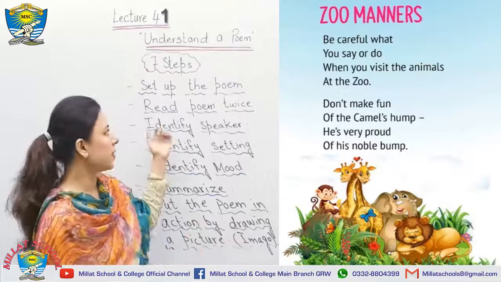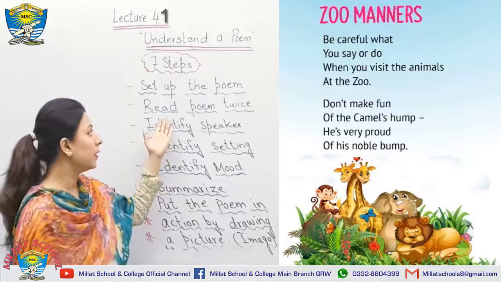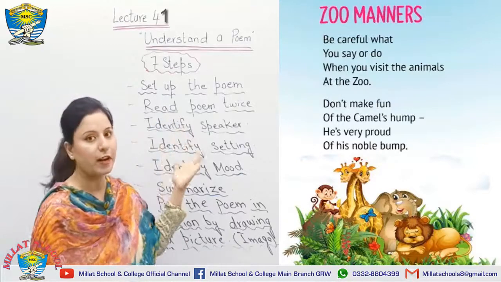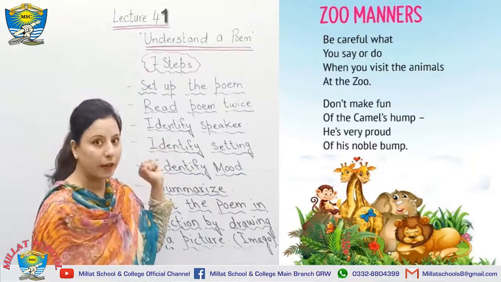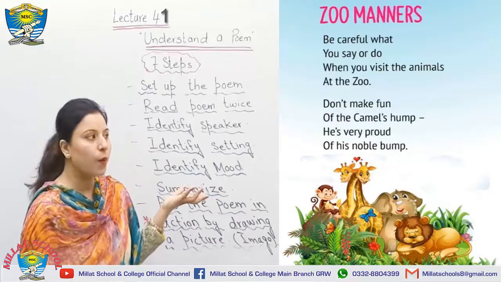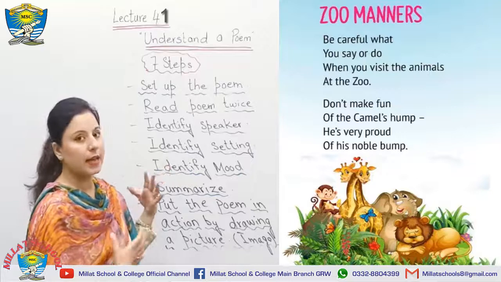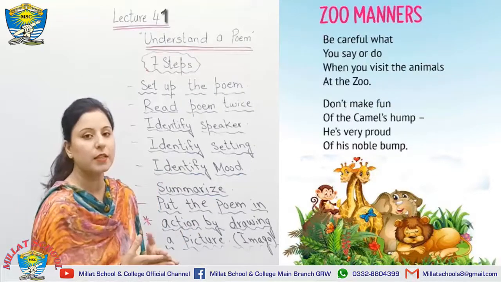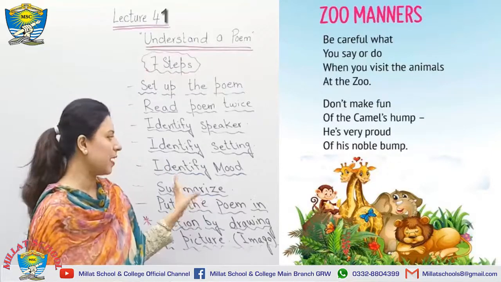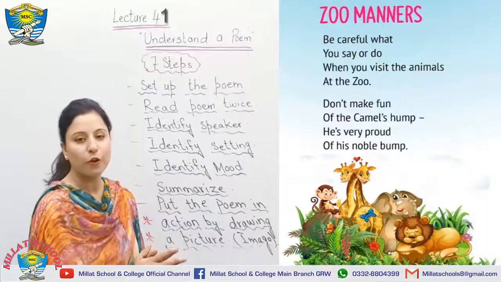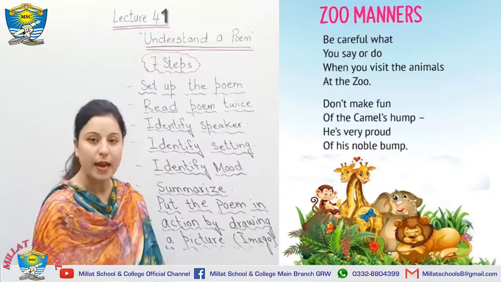I can see the setup of the poem in a very short way, and I have read the poem only once, but the second time will be read by you. Identify the speaker. Who is the speaker? The poet. The poet itself is the speaker. He is giving us advice about the visit to the zoo. Then identify the setting. It's very good. I can see a good mood, a happy mood of the poet. The summarization is how to behave with the animals at the zoo.